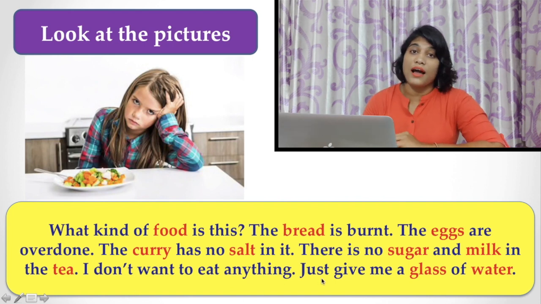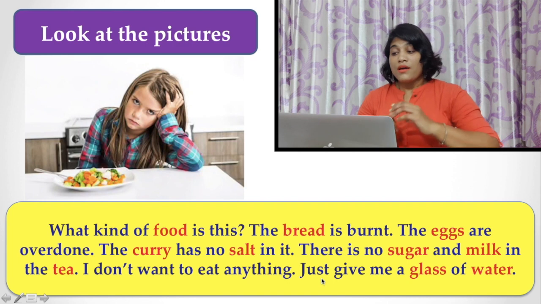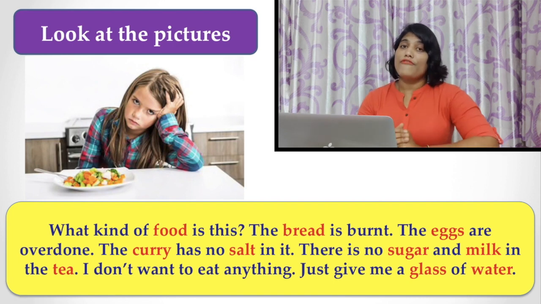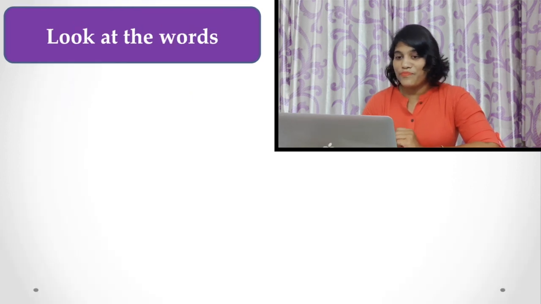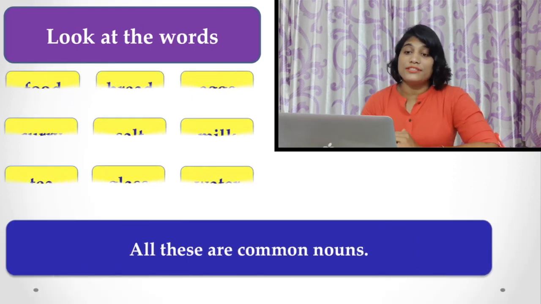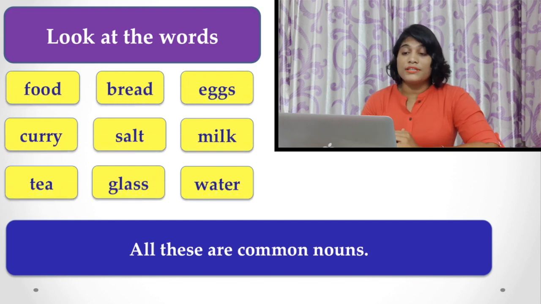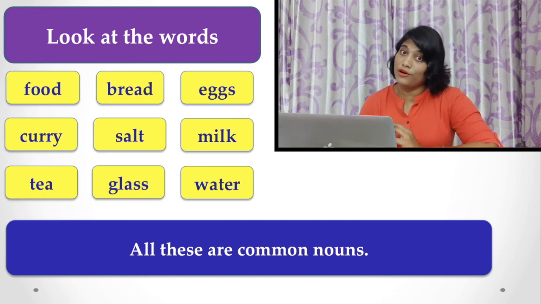Just give me a glass of water. Let's see here. You find some words are written in red color. Why is it? Let's see. Look at the words here. The words food, bread, egg, curry, salt, milk, tea, glass, and water.